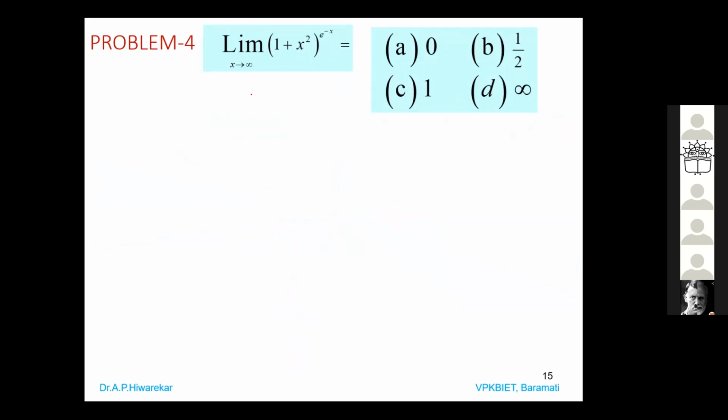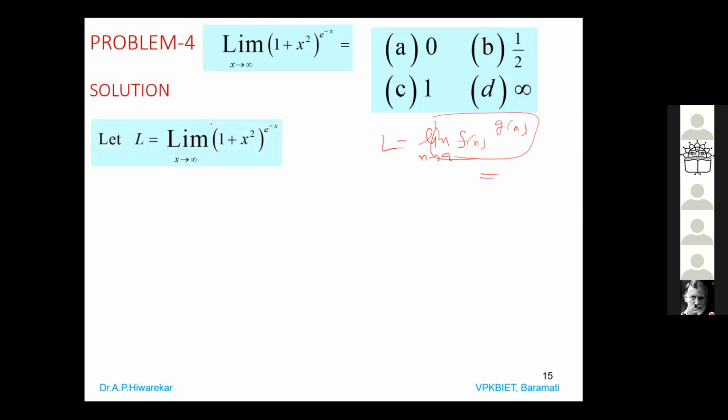So it is what? A function power function. Most of the times when you get a limit of a function to the power of a function, in that case take log. So if this limit is L, then you take log on both sides and then proceed. So let L be the limit, given limit as it is.